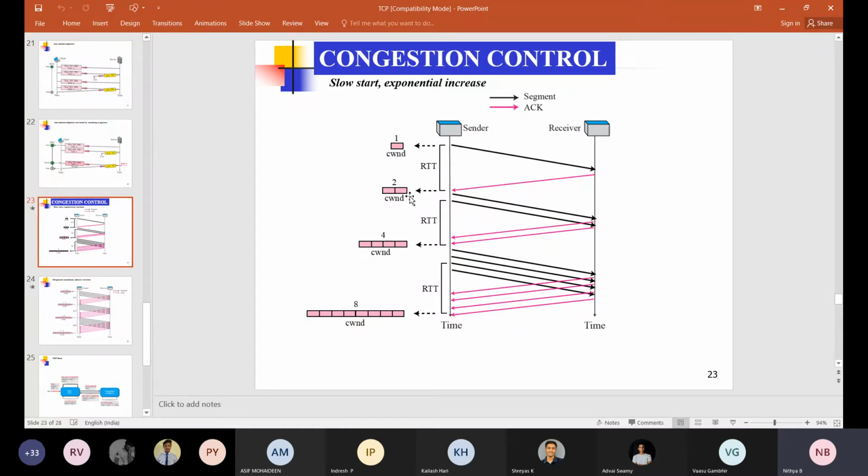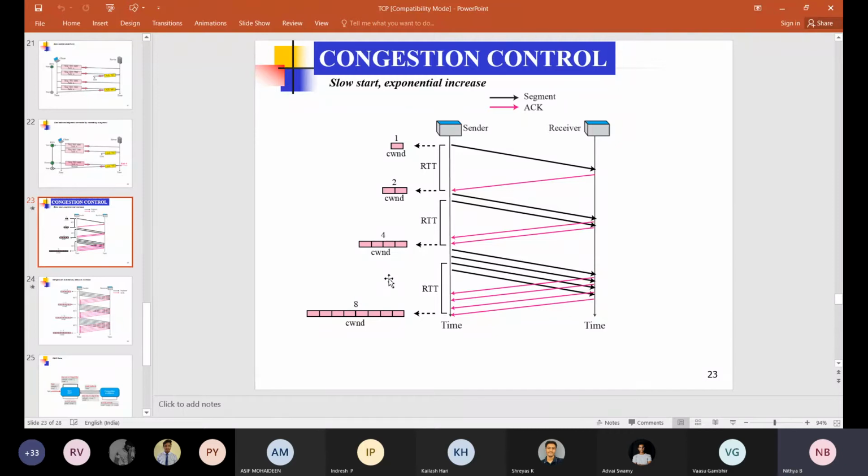Now the congestion window size is 2 MSS, that is, we can transmit 2 segments, and for each segment we have the individual acknowledgement. This is the second RTT, that is, the transmission time of the first segment and the reception time of the final acknowledgement from the receiver. Now the congestion window is 4.